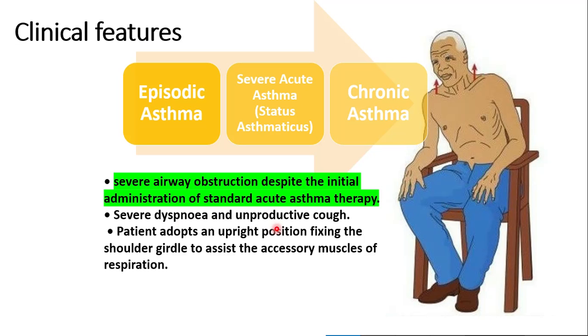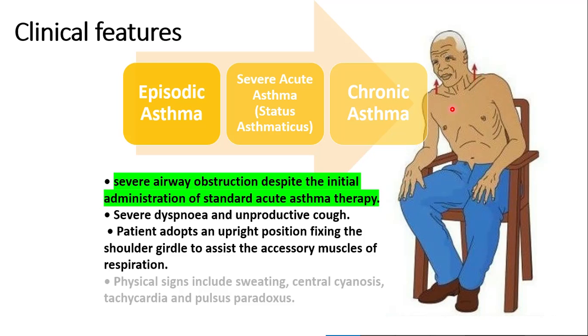A sign that you would notice here is the patient sits in an upright position, fixing the shoulder girdle so as to assist the accessory muscles of respiration. Then you would notice severe signs such as sweating, central cyanosis, tachycardia, and pulsus paradoxus. There's a fall in BP with breathing. So this is a life-threatening form of asthma.